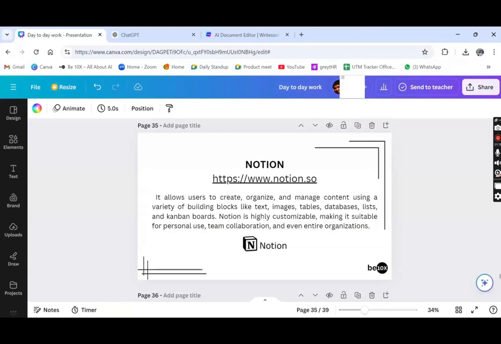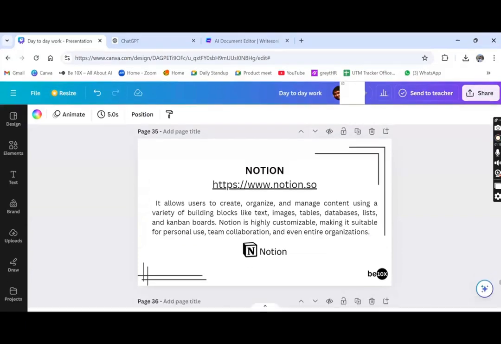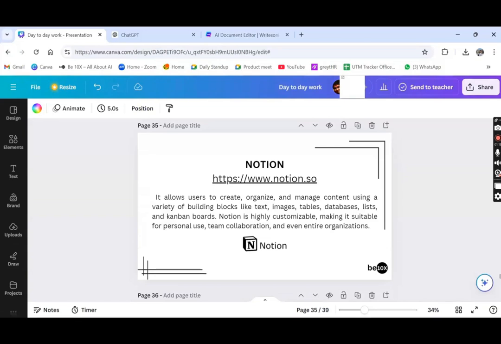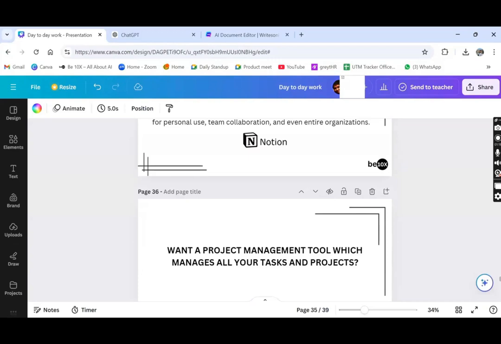Now coming on to the next part. Coming on to the next tool which we have. Notion was to maintain some organizing thing, manage content, and you can also have your daily basis tasks here. Okay. There is one more tool which helps you in your project management tasks.